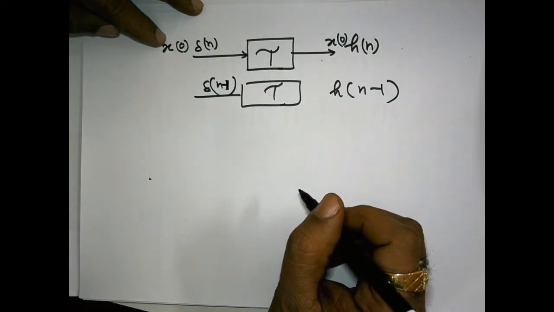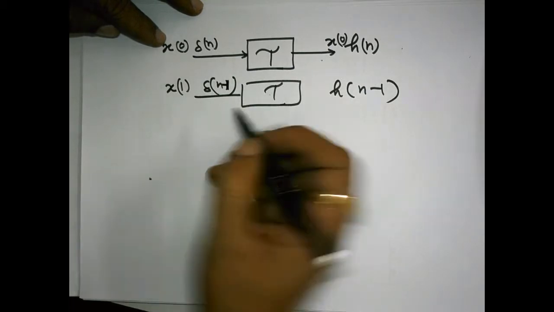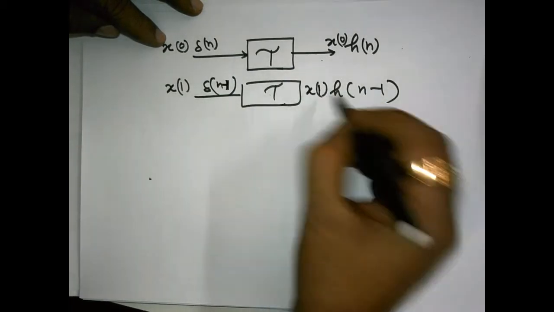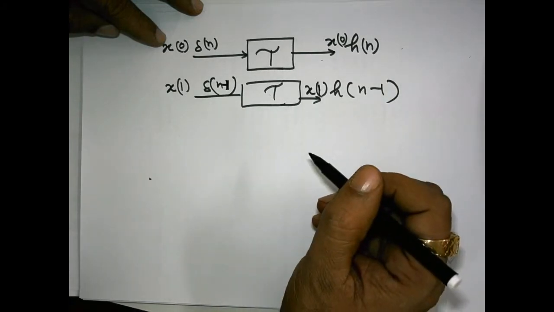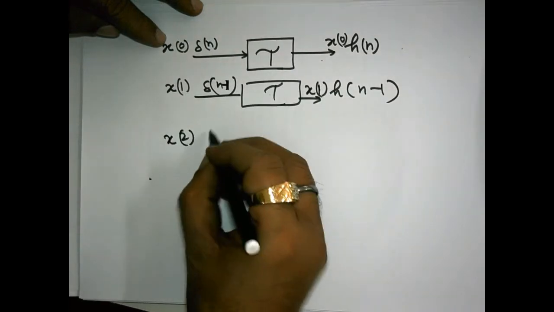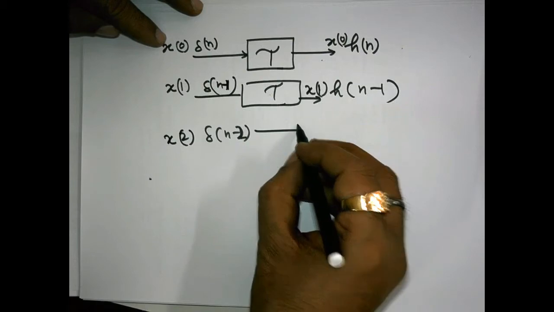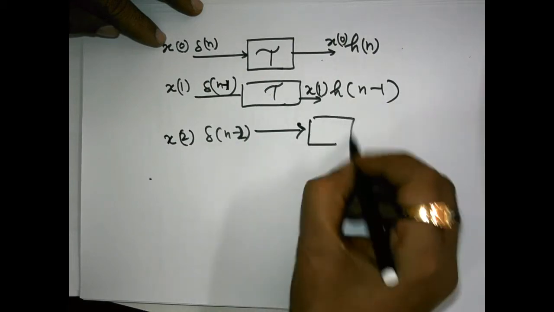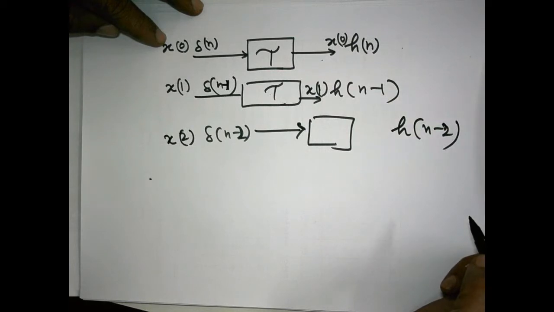Similarly, if we multiply by x1, the output will also be multiplied by the same amount x1, because of the linearity property. Now if we apply delta n minus 2 to this system, what we obtain is hn minus 2. This is because of the time invariance property.